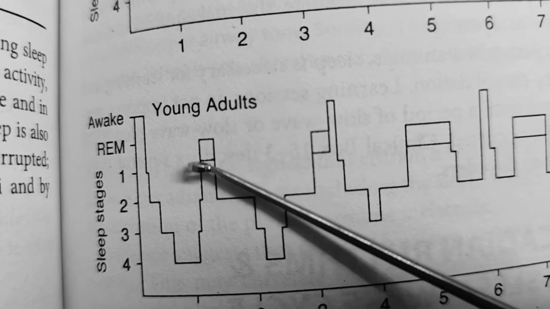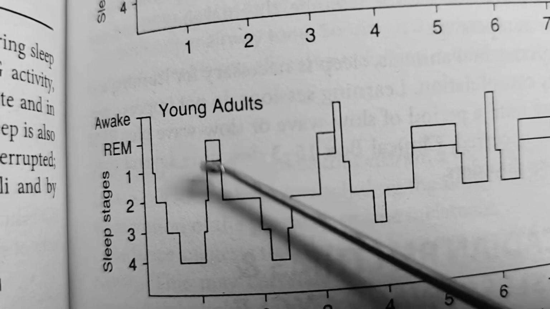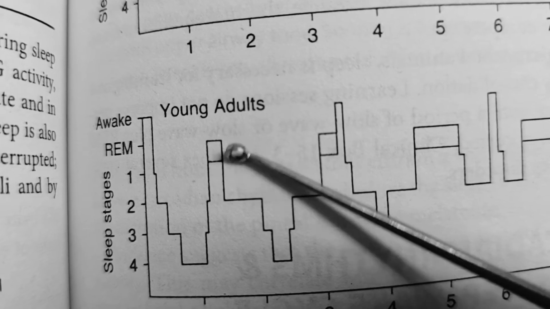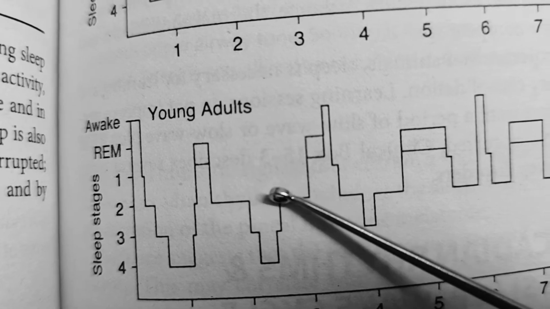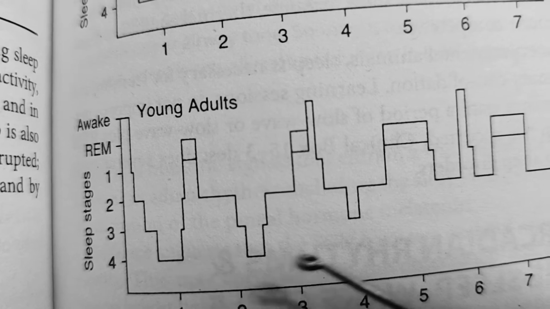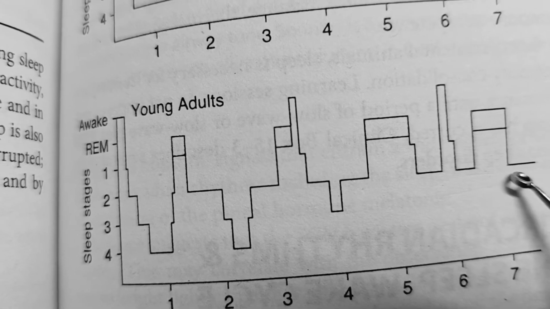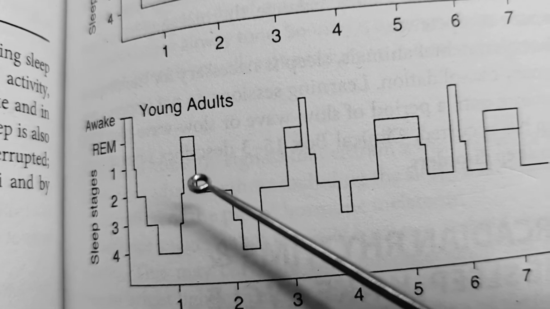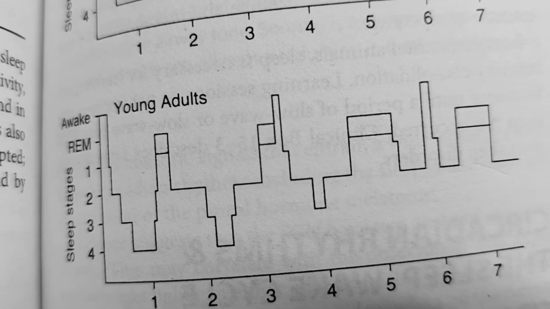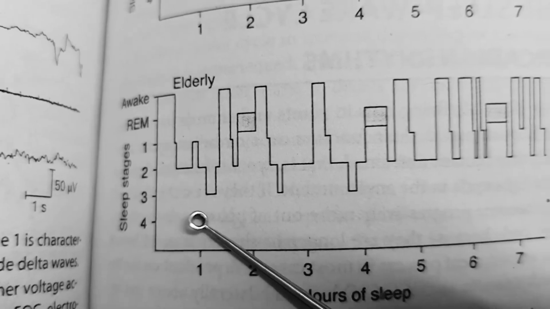Sometimes they remain in stage 1 and then again stage 2, and sometimes they go back to REM sleep and stay here for a few minutes, then again stage 1, stage 2. And you can see that here stage 4 is more, here stage 4 is less, and in the last stage there is no stage 4. Here is less stage 2, here is more stage 2. And the important thing is that in elderly people, there is no stage 4 sleep.